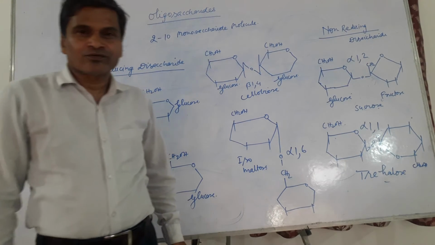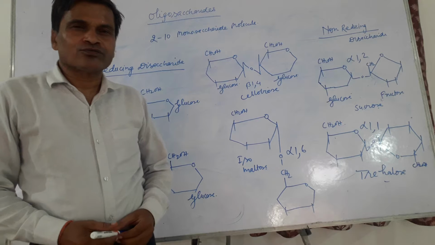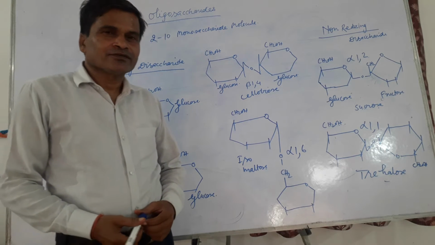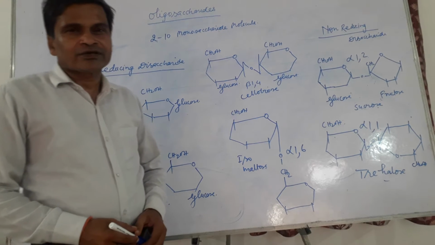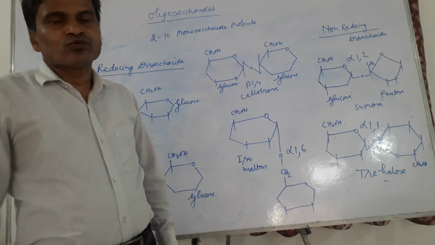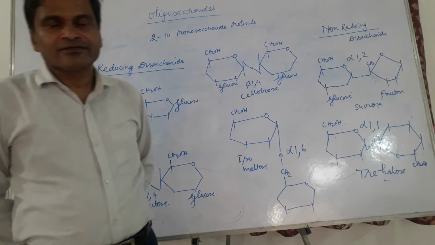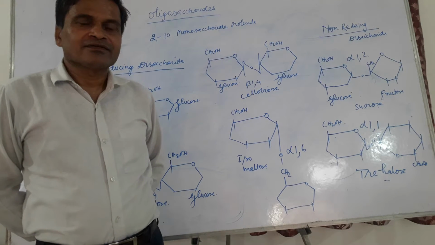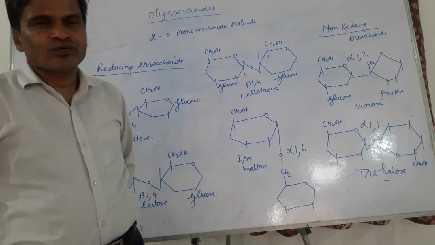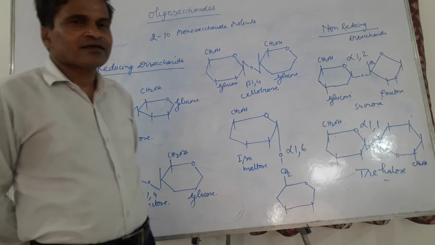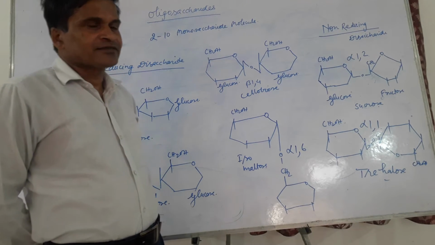Oligosaccharides contain 2 to 10 monosaccharide units which are joined by alpha or beta glycosidic linkage. When 2 monosaccharide units are joined, they form disaccharides. 3 monosaccharide units form trisaccharides. 4 or 5 form tetra or pentasaccharides.